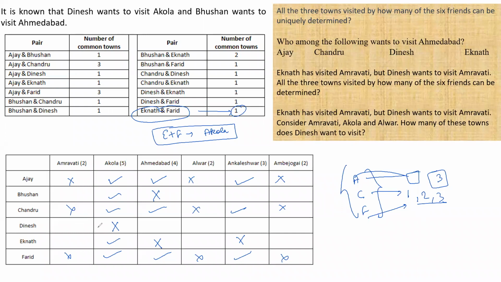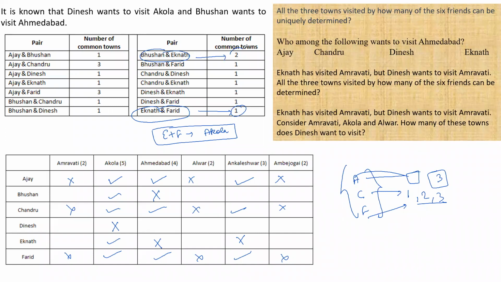Now, Fareed wants to visit this place. Now, tell me which is the next place that I should pick, which will give me the maximum hint. Ekant and Bhushan. What is the number of places picked by Ekant and Bhushan?